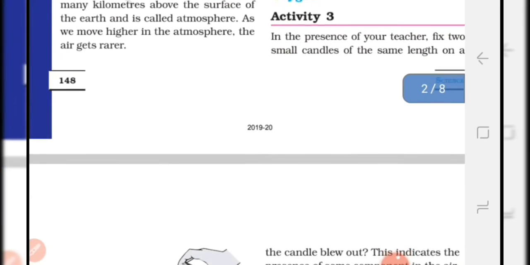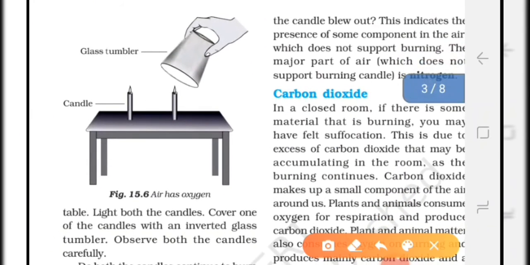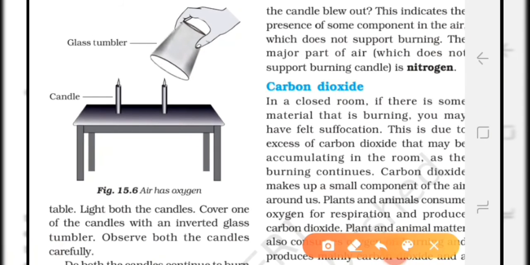Students, in this activity you have to take two candles like in figure 15.6, and light both the candles. After that, leave the first candle uncovered and cover the second candle with a glass tumbler. Then you will observe that the uncovered candle burns continuously because it is getting oxygen continuously. There is a regular supply of oxygen to the first candle, so it will burn continuously. But the second candle, which is covered by the glass, will go off after some time.